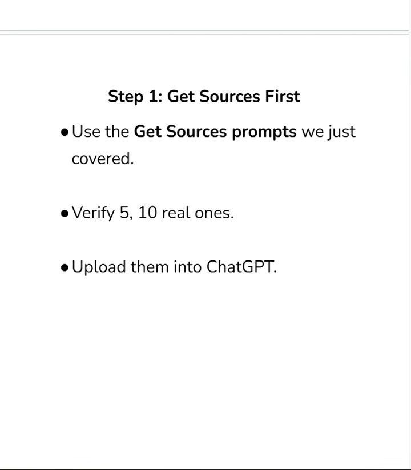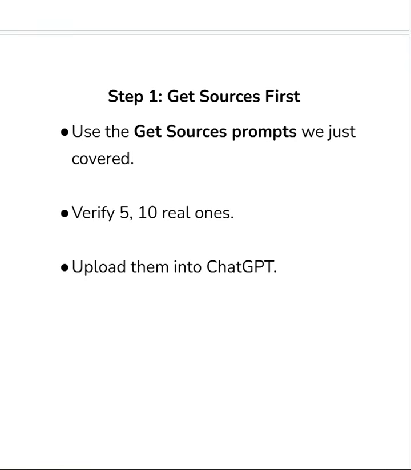Now, I'm going to show you the step by step on how to get this done. Number one, get your sources first. Use the get sources prompt that we just covered, those prompts that I showed you before. Use those prompts. Number two, verify 5 or 10 of them, or the number that you want, or the number your supervisor wants, or the one that you feel you want.